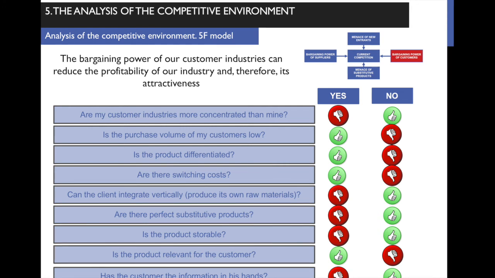So remember that we are making somehow the same analysis twice. In the first moment, we are considering ourselves the customers. In the fourth force, we are the customer industry. We consider the bargaining power of our suppliers. In the fifth force, we are the supplying industry and we are analyzing the bargaining power of our customers. But the analysis is somehow the same. We are going to ask the same questions.